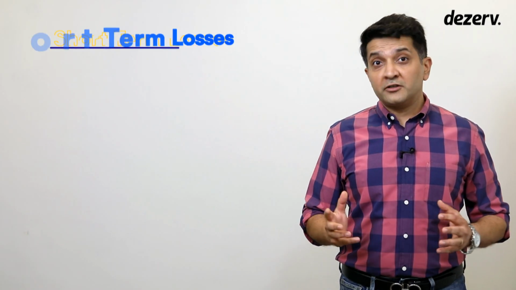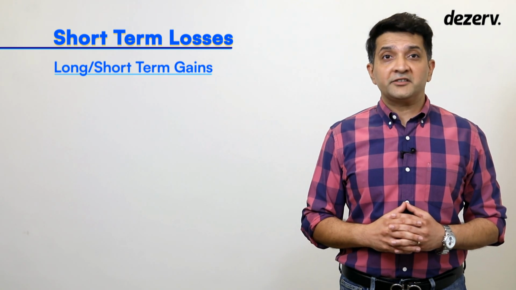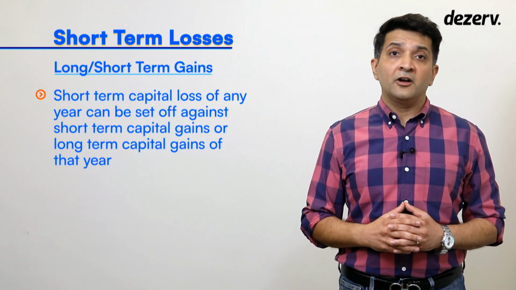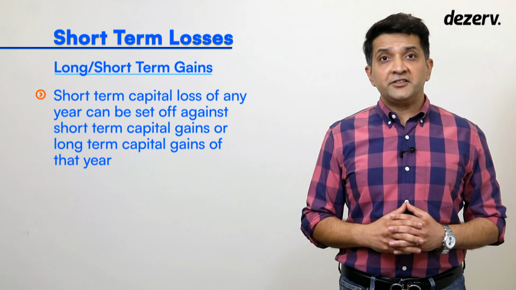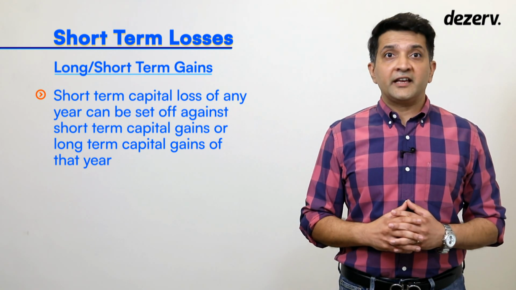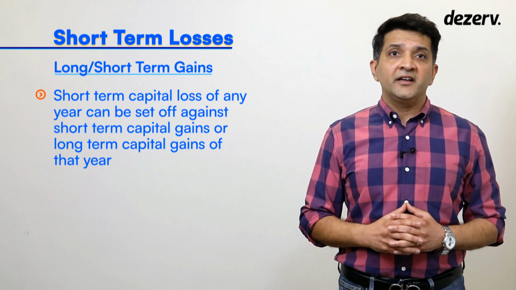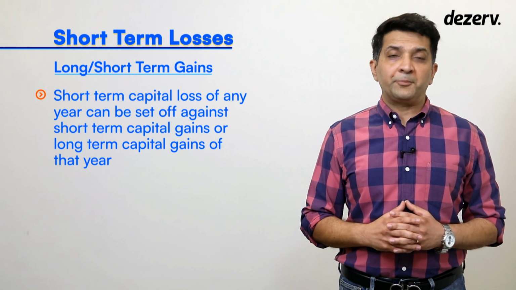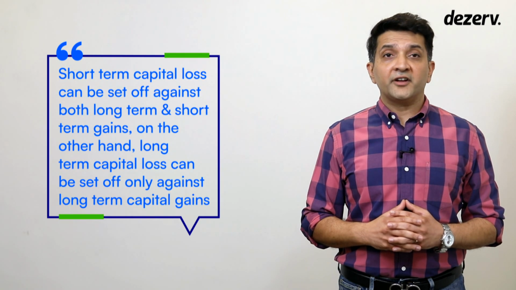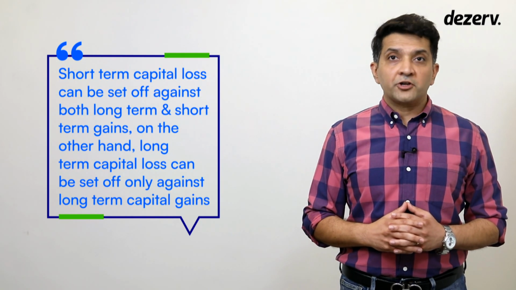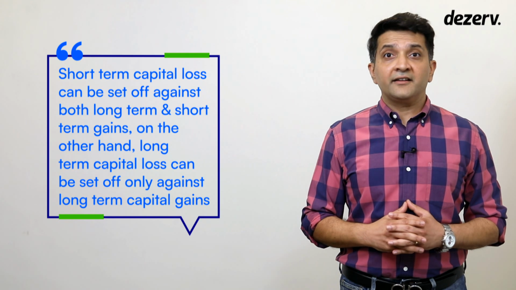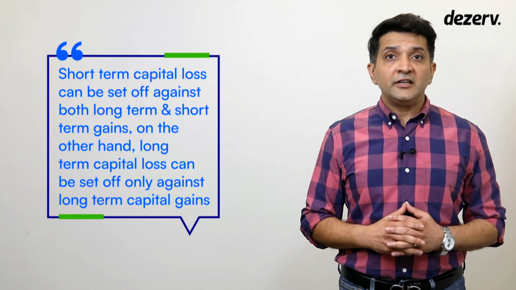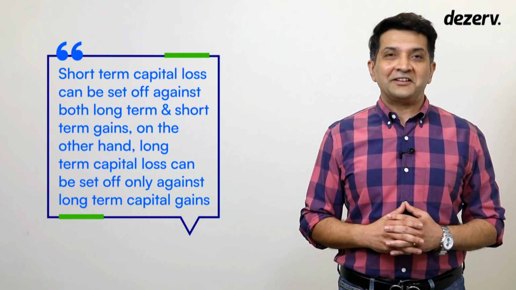And what if you are making a short-term capital loss? Short-term capital loss of any year can be set off against short-term capital gains or long-term capital gains of that year. The unabsorbed loss can be carried forward to next year in the same manner as long-term capital loss. To summarize, short-term capital loss can be set off against both long-term and short-term gains. On the other hand, long-term capital loss can only be set off against long-term capital gains.